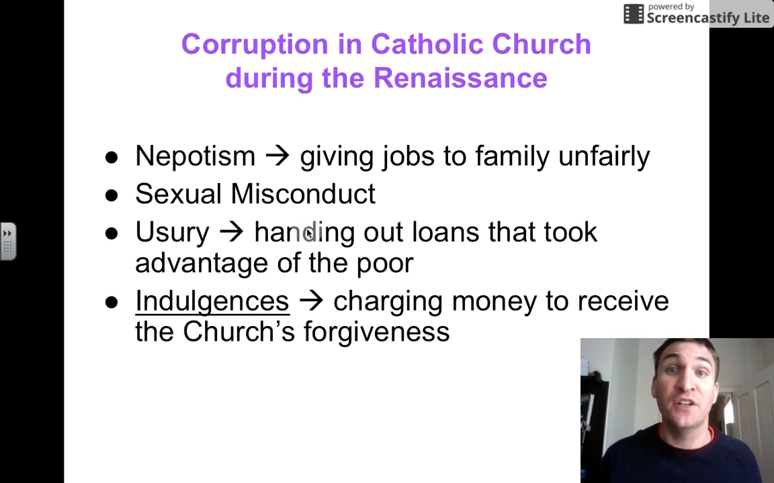Here's a list of the corruption of the Catholic Church during the Renaissance that Pope Alexander was guilty of. Nepotism, giving jobs to family unfairly without hearing other candidates. Sexual misconduct, Alexander was guilty of that. Usury, handing out loans that took advantage of the poor. Alexander was guilty of that. And lastly, indulgences, charging money to receive the church's forgiveness. Taking advantage of people so that the church gains money.